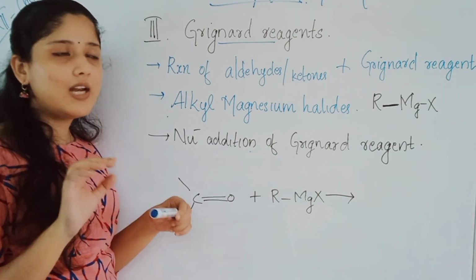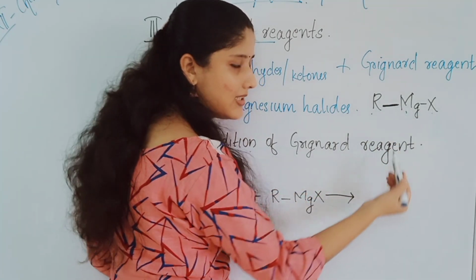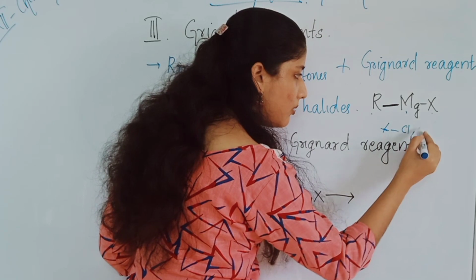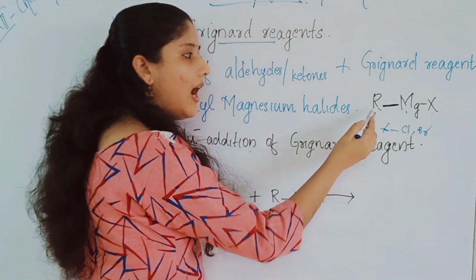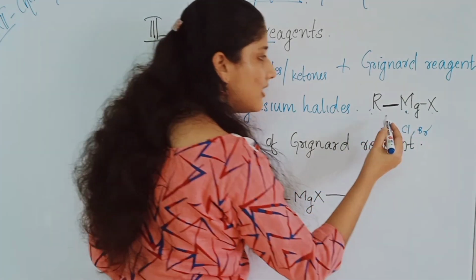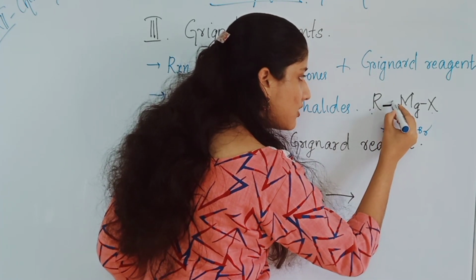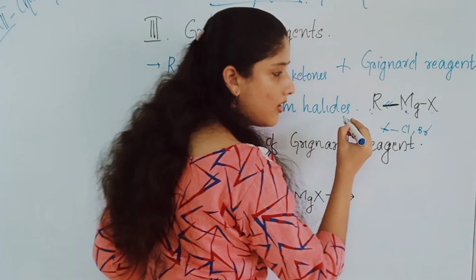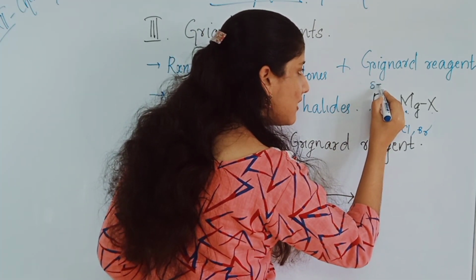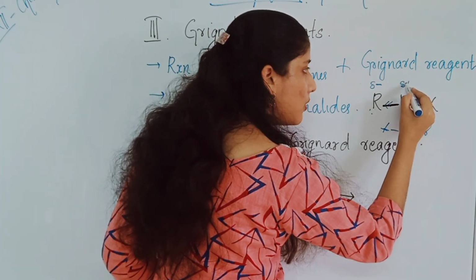Grignard reagents are alkyl magnesium halides. Look here, alkyl magnesium halides. Halide X can be chlorine, bromine, etc. In RMgX, the electrons are more towards this R, so this R group will have a partial negative character, and this MgX will have a partial positive charge.